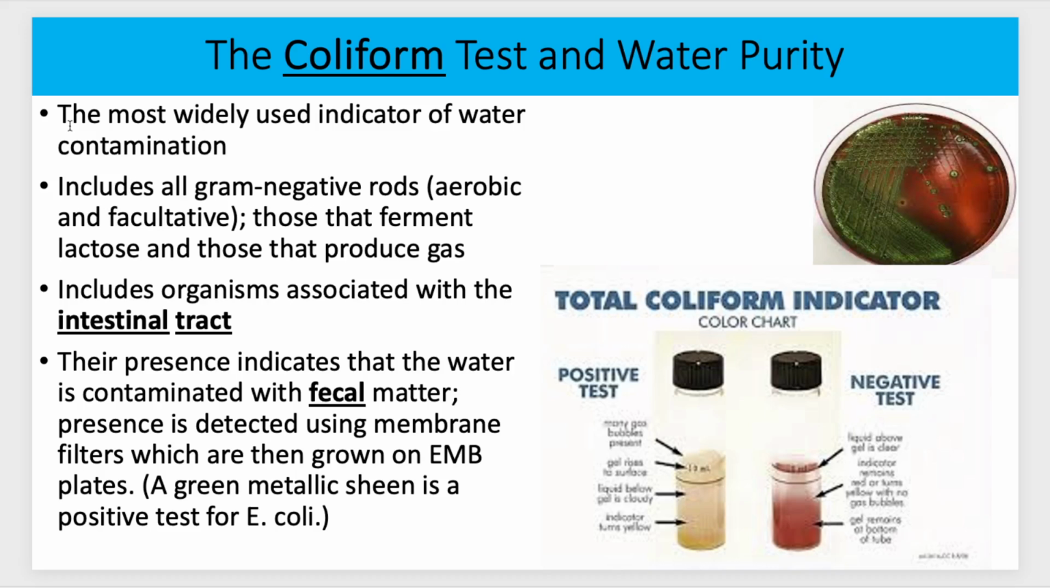So just the last thing here would be coliform, or the coliform test, and how they test for water purity. So this would be the most commonly used indicator for water contamination to see if feces has gotten into the water. So this would include all gram-negative rods, aerobic and facultative, is what the coliforms are, what we're testing with coliforms. Those that ferment lactose and those that produce gas. Includes organisms associated with the intestinal tract. So that would be fecal material. If feces had gotten into the water, then it's going to show up on a coliform test. And I'll show you some different tests that I actually have done in the past.